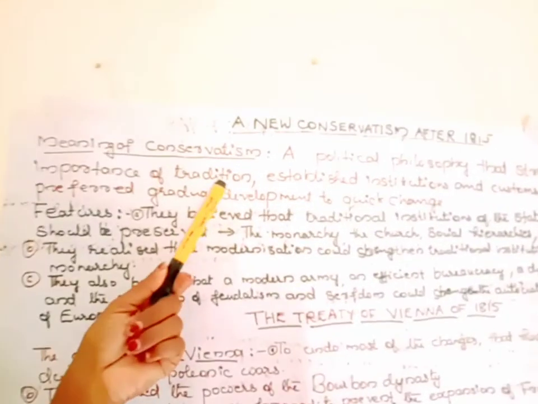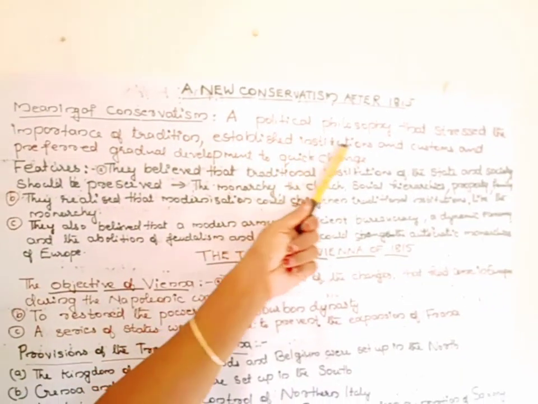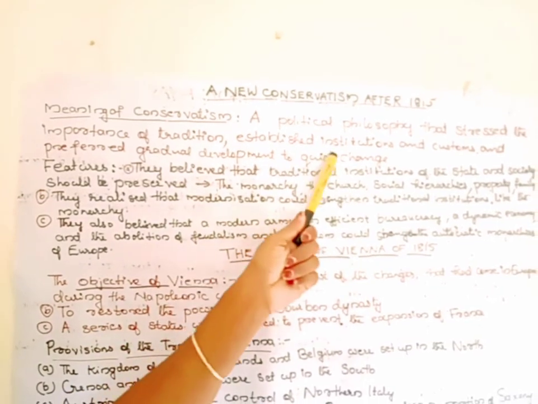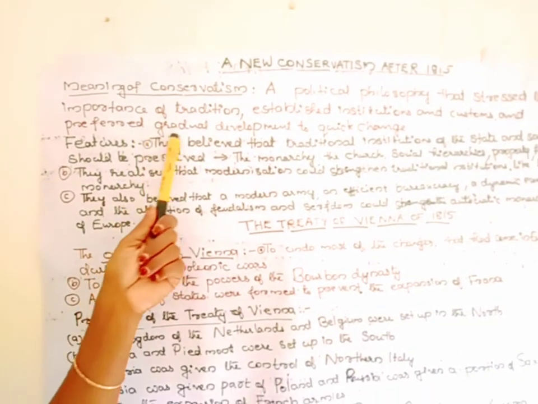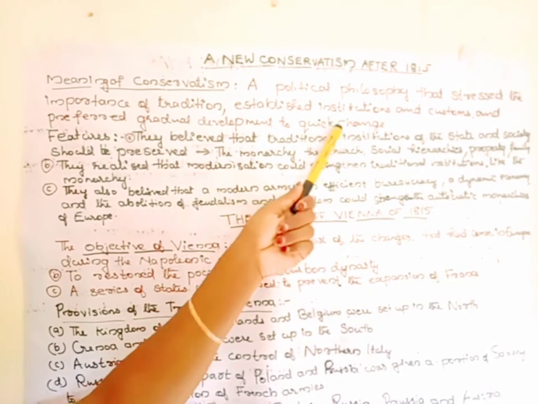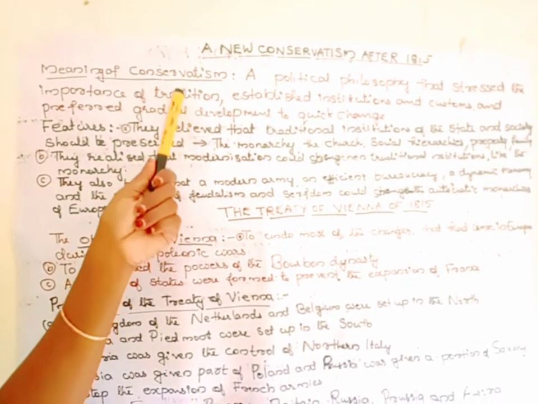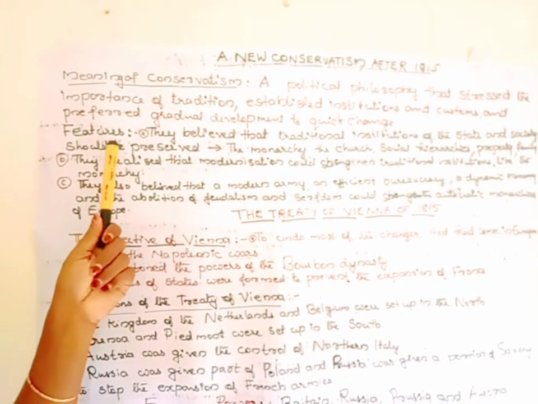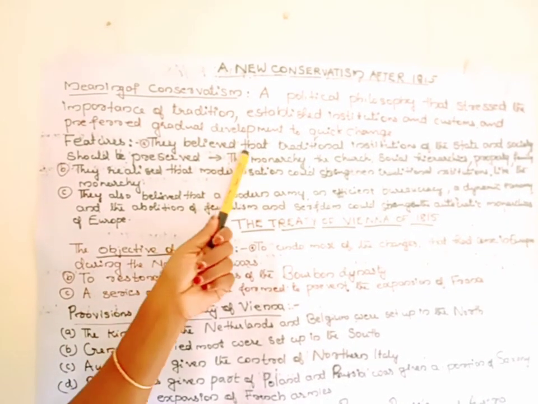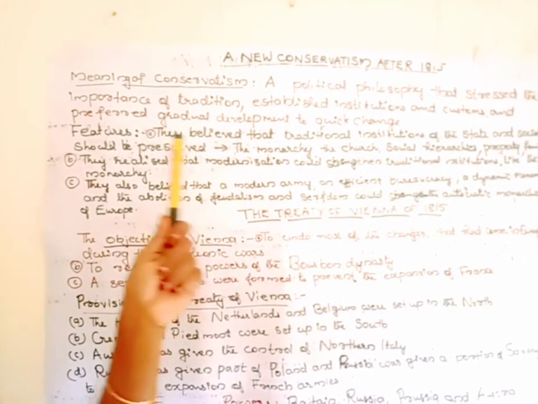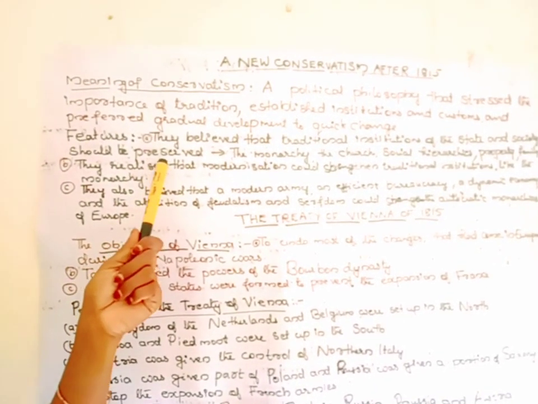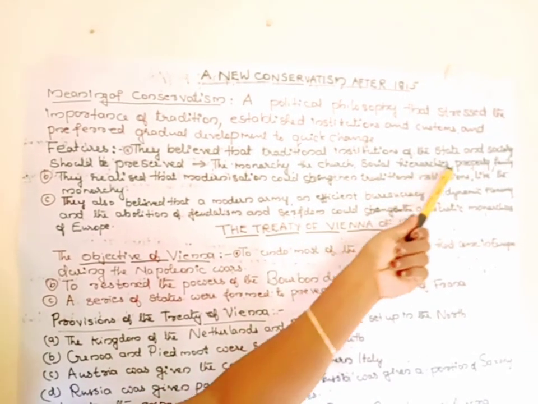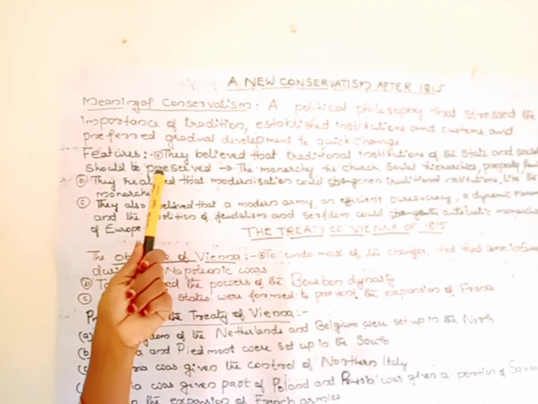First, the meaning of conservatism. A political philosophy that stressed the importance of tradition, established institutions and customs, and preferred gradual development to quick change. This is the definition of conservatism. And what are its features? They believed that the traditional institutions of the state and the society should be preserved. That means the monarchy, the church, the social hierarchy, property and the family should be preserved.